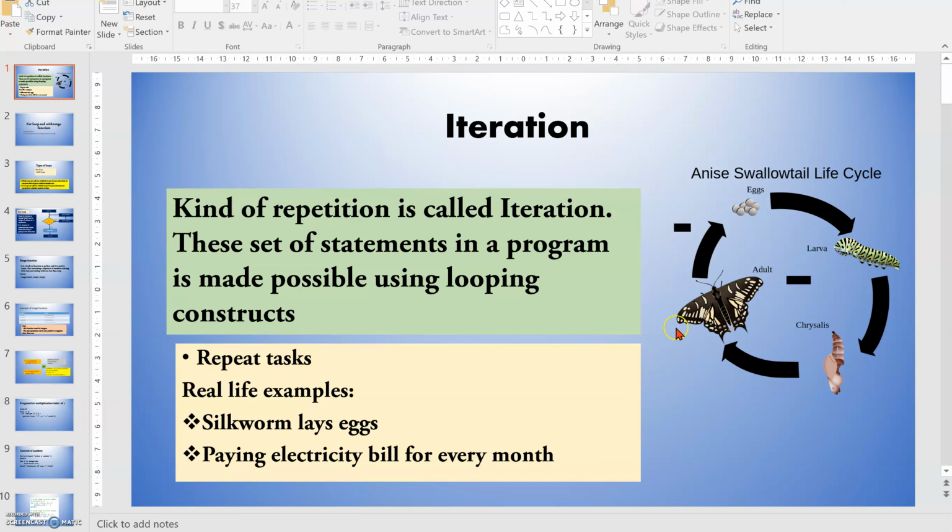Another real life example is the silkworm laying eggs. Silkworm is nothing but a butterfly here. Another example is paying the electricity bill every month. In our house every month we get the electricity bill, with different amounts, but still we need to pay every month. This is a repeated task in our daily life.